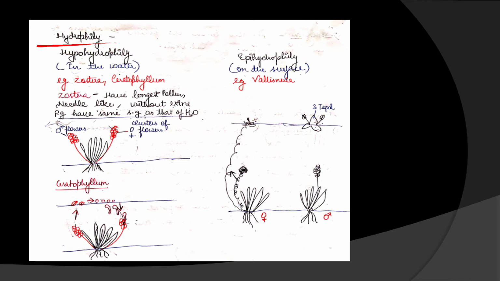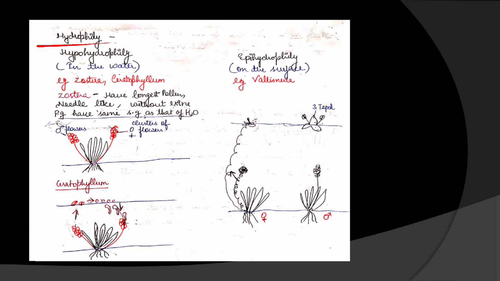Now the flowers are characterized by some adaptations. First, the flowers are very small, colorless, and the calyx, corolla and other floral parts, pollen grains, and stigma are all unwettable because the pollination is taking place by water. Okay, stigmas are long and sticky.